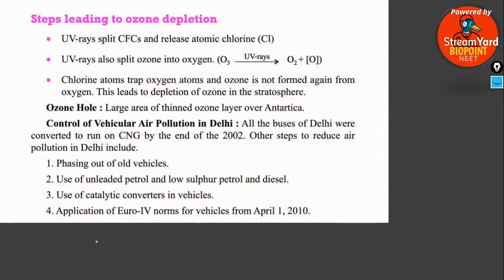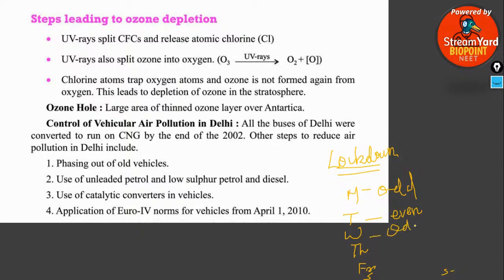So guys, in the period of lockdown, in this COVID lockdown, you might have heard about a system for the days Monday to Sunday. On Monday, all the vehicles with odd numbers can go out with permission. Tuesday, all the vehicles with even numbers. Wednesday, again odd numbers. Thursday, even numbers. Friday, odd numbers. Saturday, even numbers. Sunday, if one week it is odd, the next week it will be even. I hope you might have seen this kind of arrangement made by the government to reduce the spread of the COVID virus.